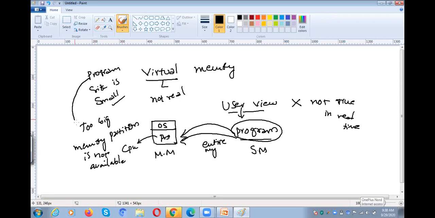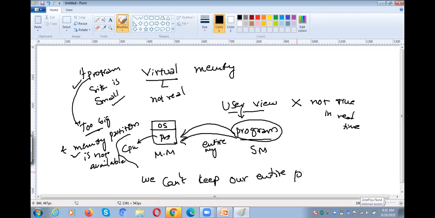what will we do? These are the two cases: the program size is big, and a big memory partition is not available. Then what will we do? We cannot keep the entire program in the main memory. Why? Because the program size is too big, and a memory partition of that size is not available.